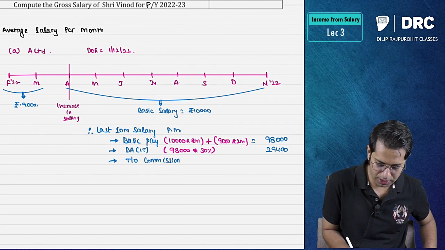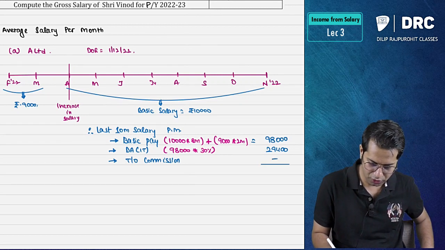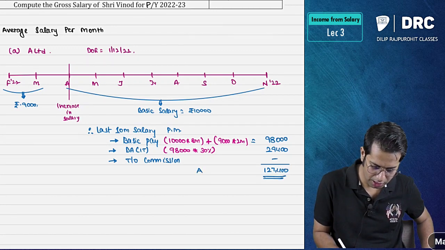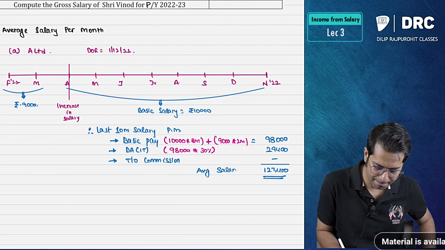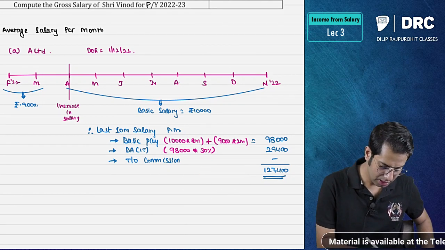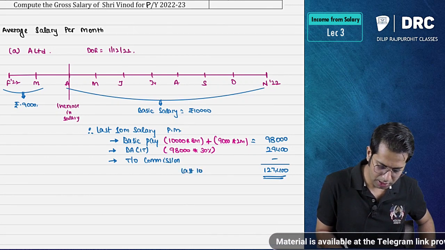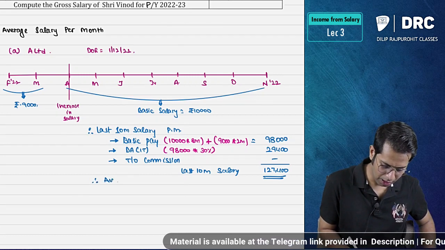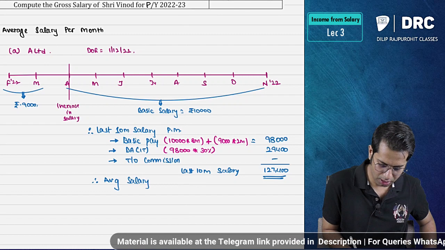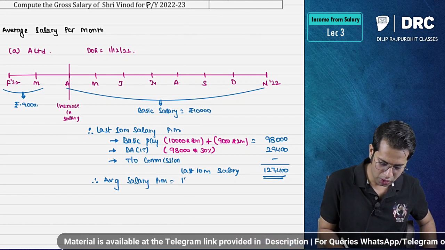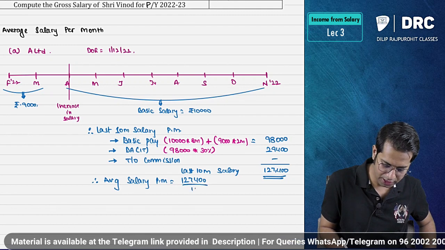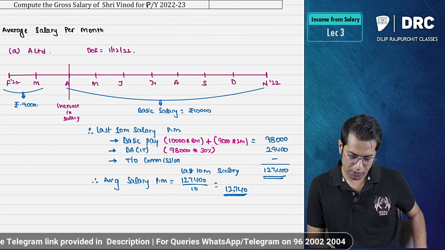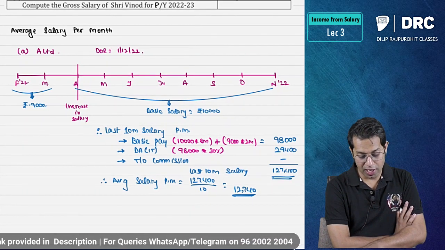Then we should take turnover commission. We don't have any turnover commission. So how much does this come to? 1,27,400. This is your last 10 month salary. Therefore, average salary per month shall be equal to 1,27,400 divided by 10, which is equal to 12,740 rupees. I hope you have understood this point.